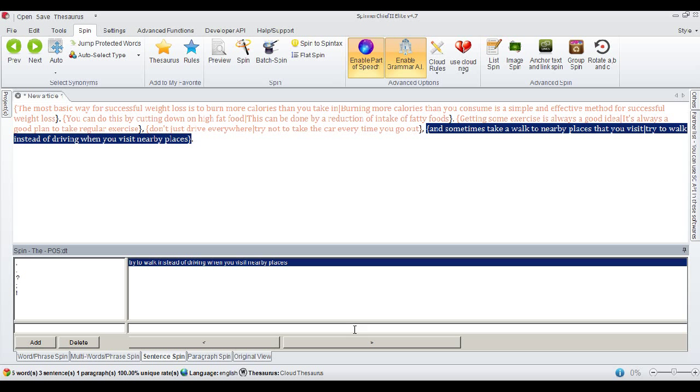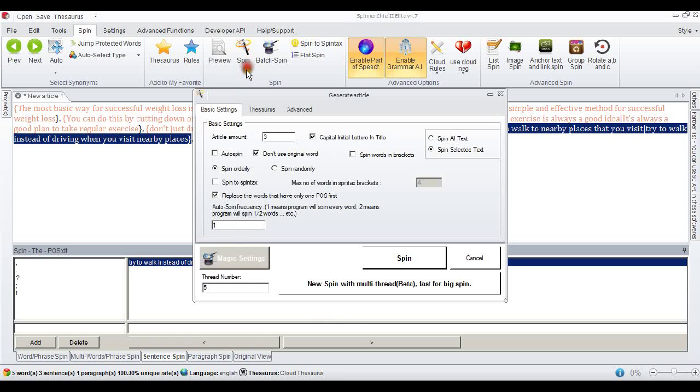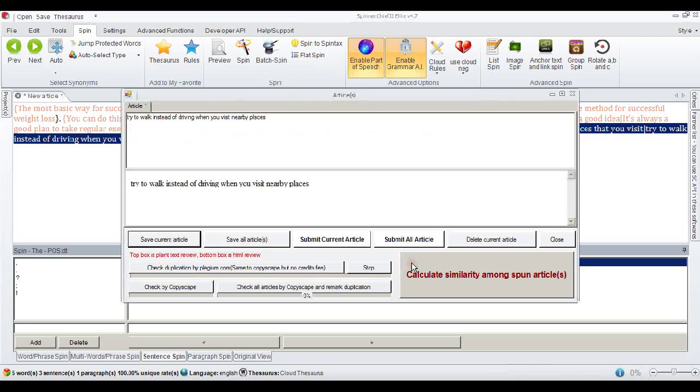And now I could spin that. Let's do it. We'll spin. We don't use the original word highlighted, checked here. So all we will see when we spin is the new sentences that I've added. Obviously auto spin is not checked. We don't want any synonyms entering. We just want the new article, the new paragraph. So I'll put article amount 1, hit the spin button, and hopefully we should see what we've just written.